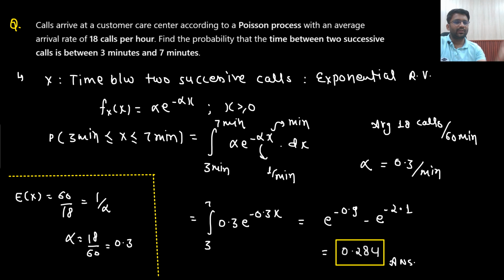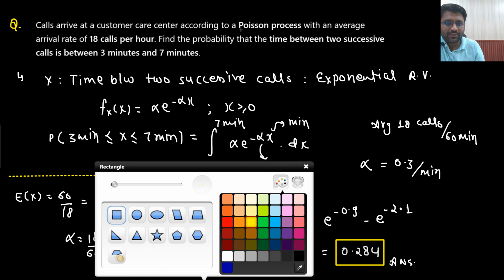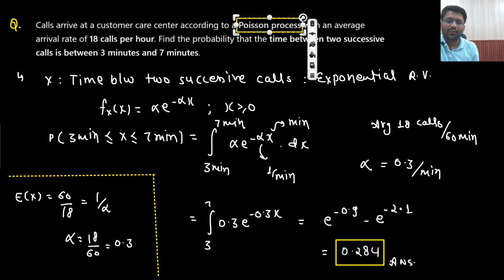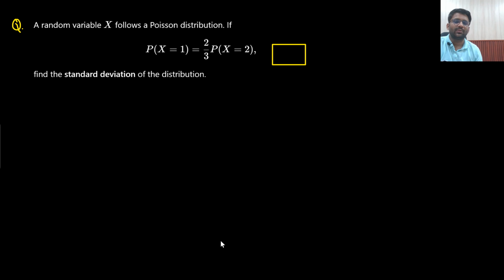If the question is asked on exponential distribution, they may confuse you with the word Poisson's distribution, but you will never get confused. You would know that if they are talking about the time, that means exponential. If they are talking about the number, that means it is Poisson's. Understandable? Let's go to the next one.